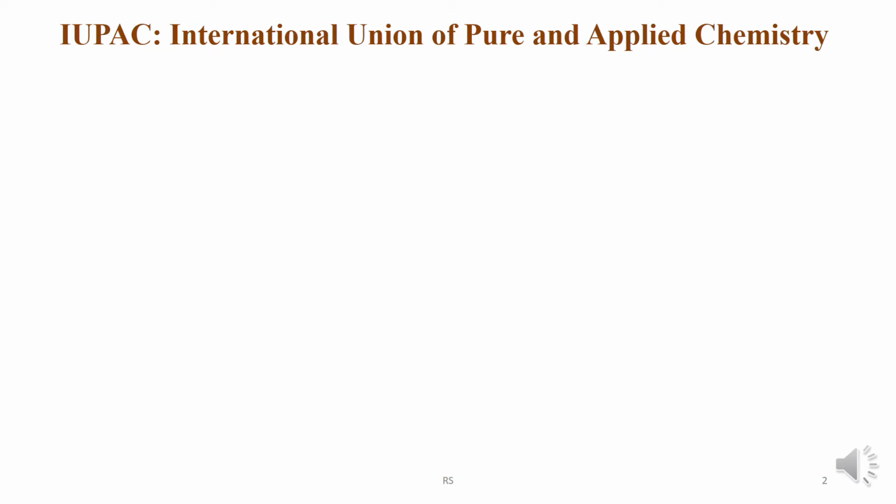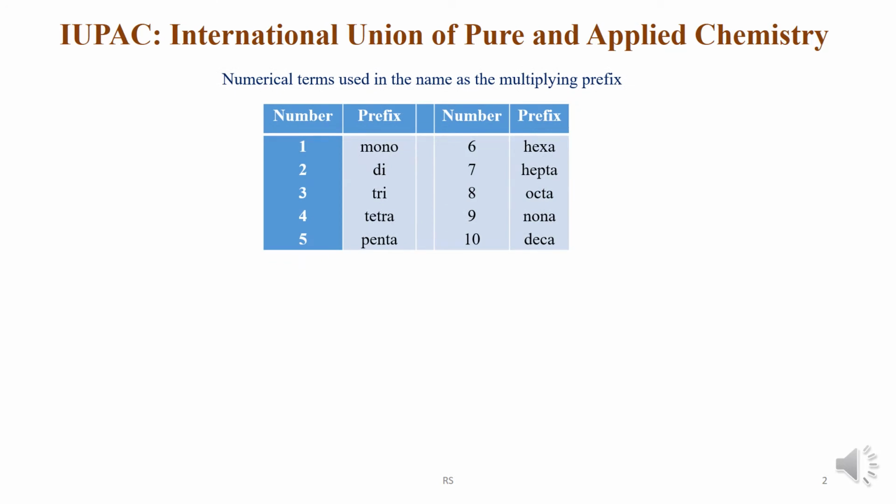IUPAC, that is International Union of Pure and Applied Chemistry, provides some basic rules for naming of organic compounds. The objective of this nomenclature is to provide a unique name throughout the world. Now we are going to look at the procedure of nomenclature.